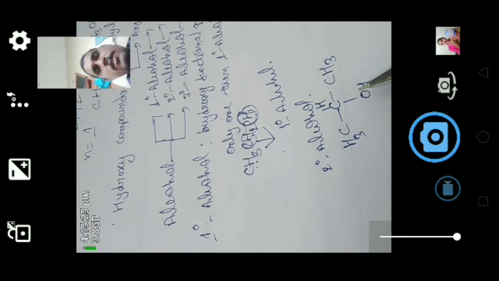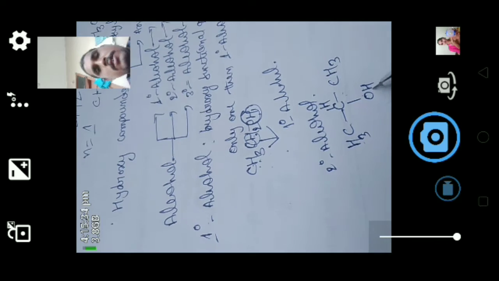Here the hydroxy attached carbon is further bonded with two carbons, so those alcohols are called secondary alcohols.